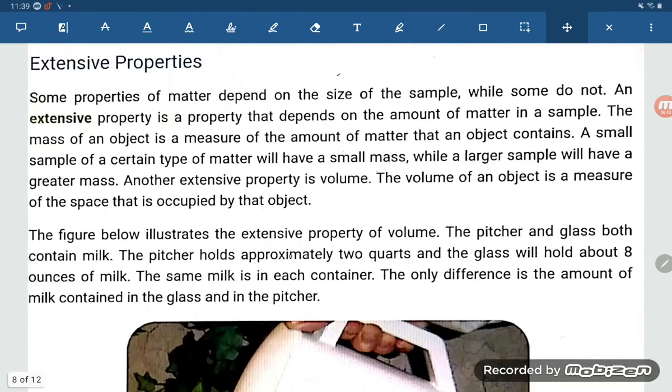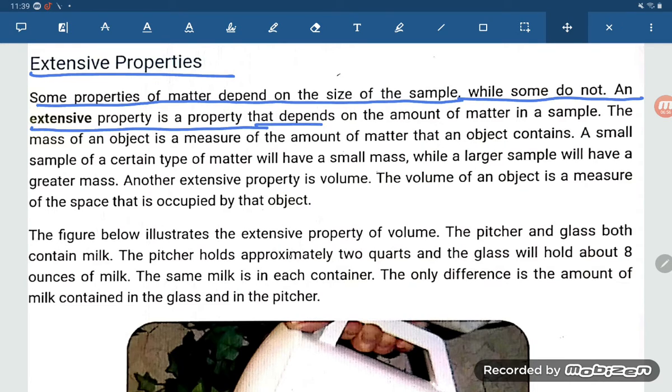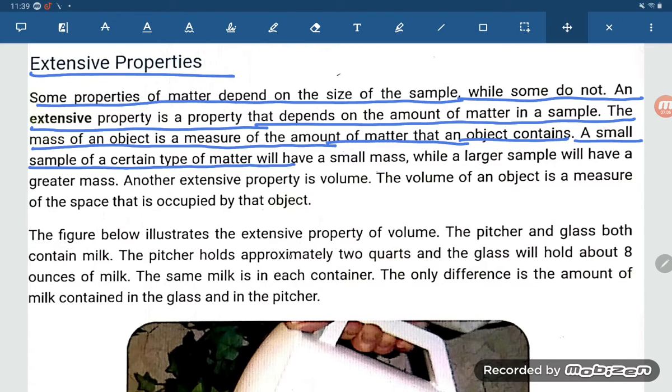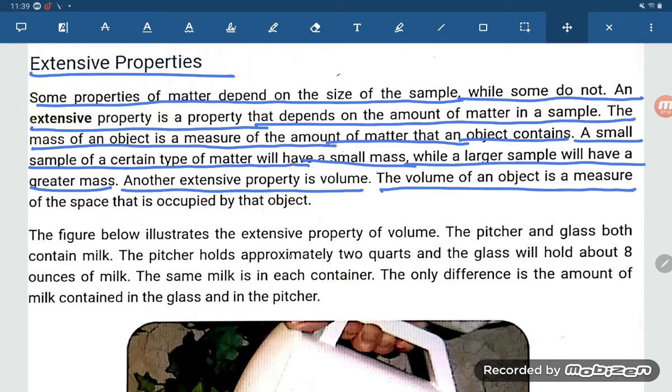Now again you see, student, extensive properties in a broader way from some other books. What is the meaning? Some properties of matter depend on the size of the sample, while some do not. An extensive property depends on the amount of matter in a sample. The mass of an object is a measure of the amount of matter that an object contains. A small sample of a certain type of matter will have a small mass, while a larger sample will have a greater mass. Another extensive property is volume. The volume of an object is a measure of the space occupied by the object.